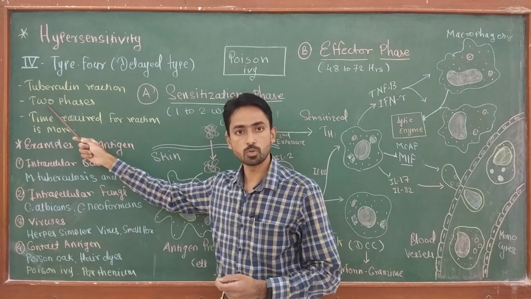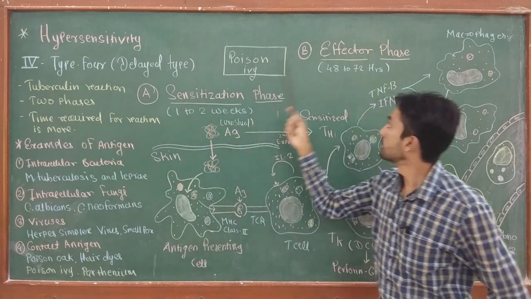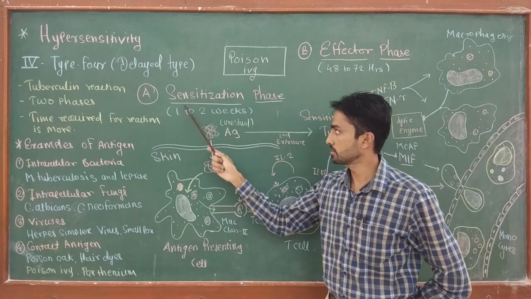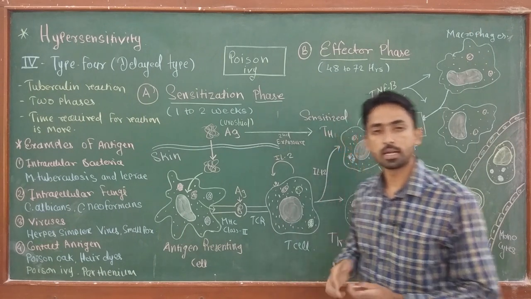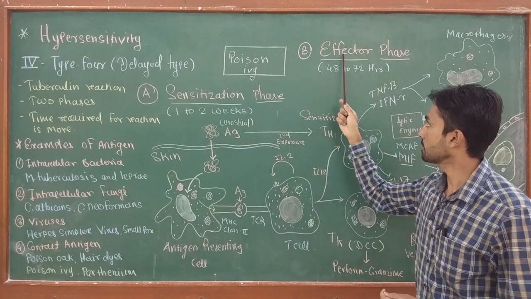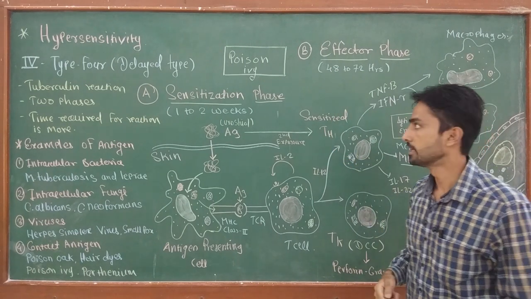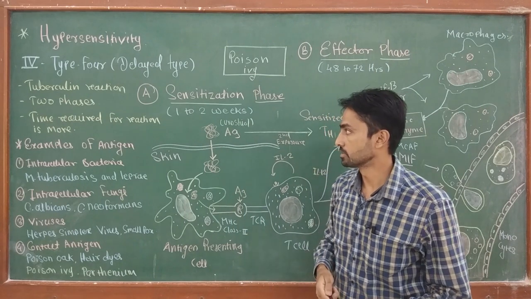Actually, the reaction occurs in two different phases, mainly the sensitization phase and the effector phase. The time required for the sensitization phase is 1 to 2 weeks after entry of antigen for the first time, while the time required for the effector phase is 48 to 72 hours. And because of this, it is called delayed type hypersensitivity reaction.